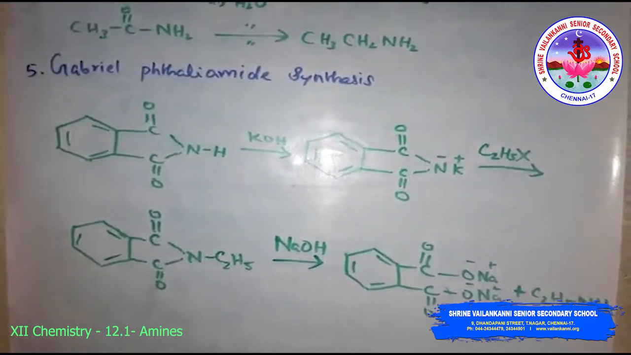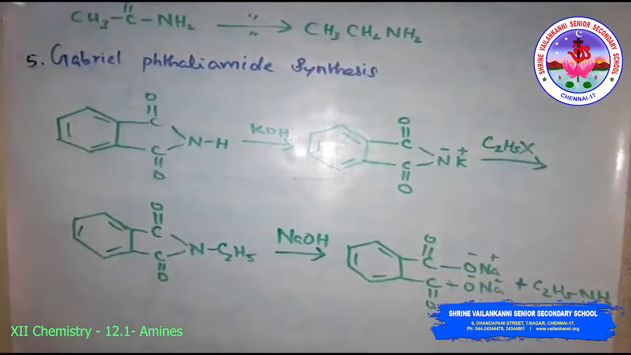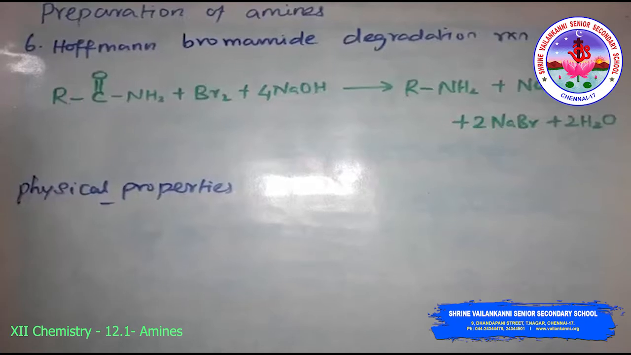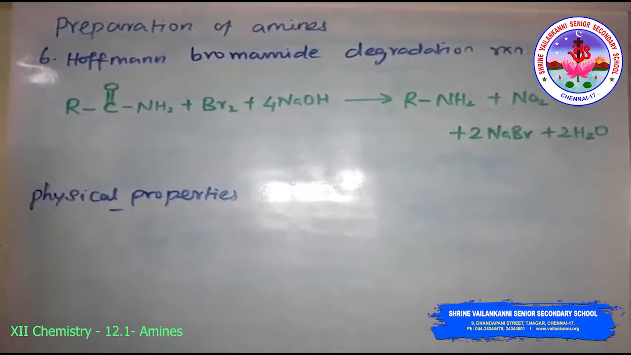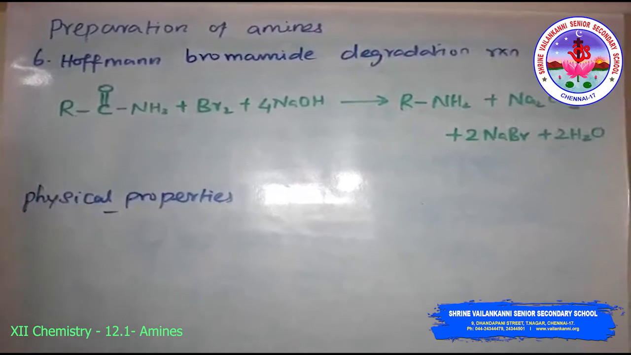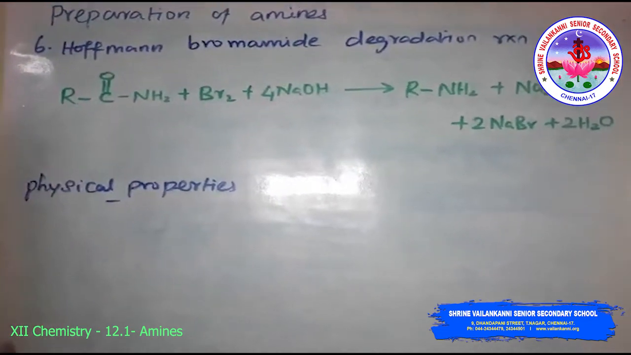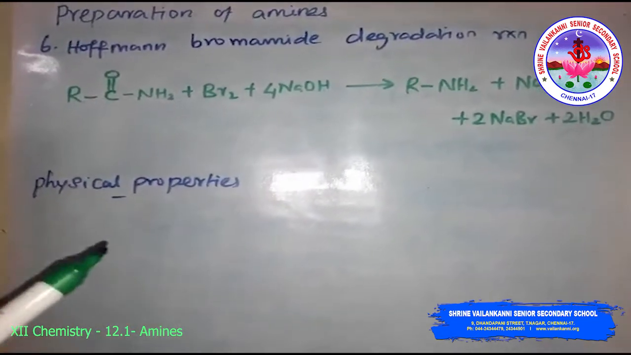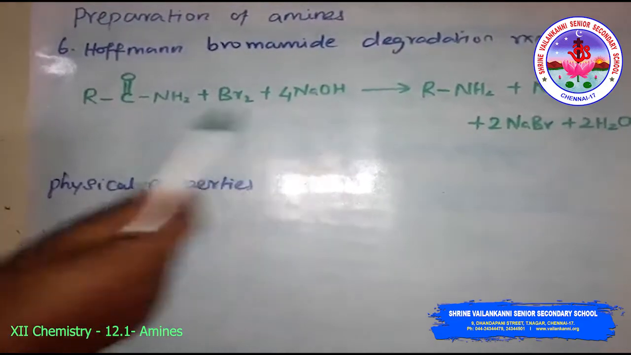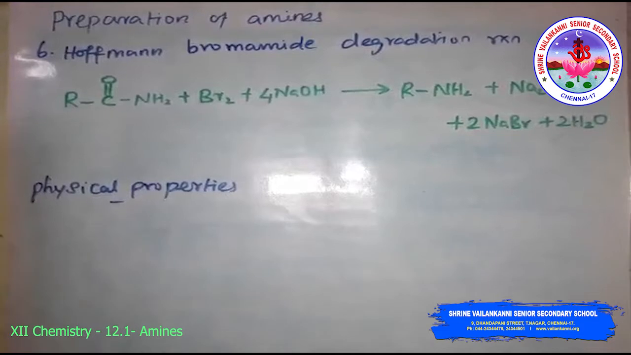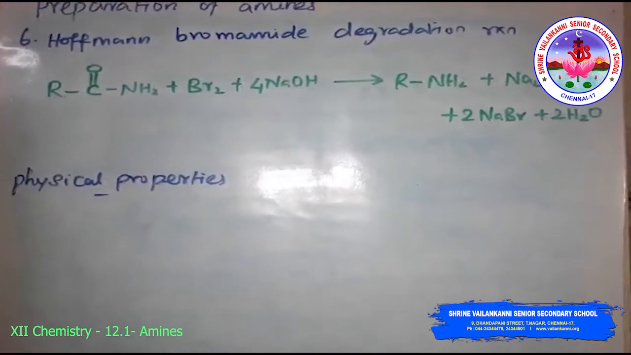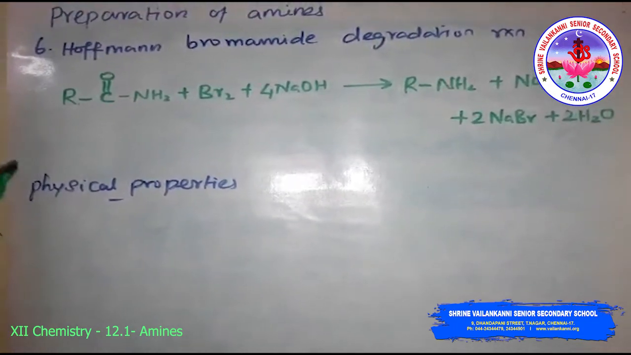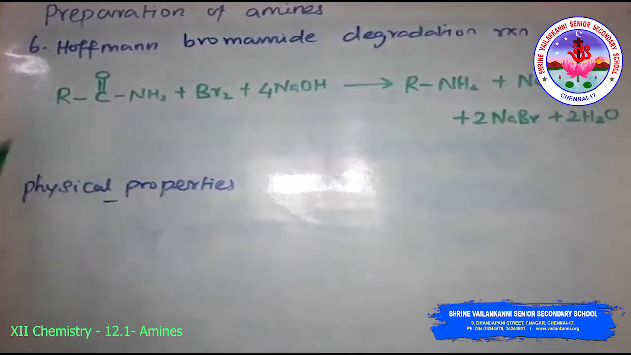Then Hoffmann bromamide degradation reaction. Hoffmann developed a method for preparation of primary amine by treating an amide with bromine in aqueous or ethanolic solution of sodium hydroxide. So in this degradation reaction, migration of an alkyl or aryl group takes place from the carbonyl carbon of the amide to the nitrogen atom. So the amine formed contains one carbon less than that present in the amide. So this is the reaction.